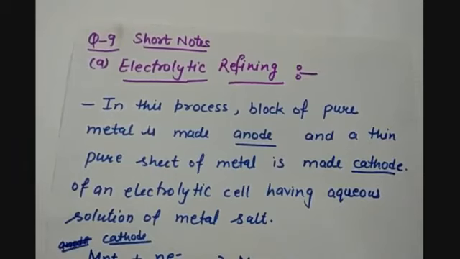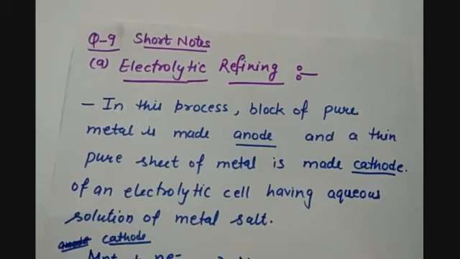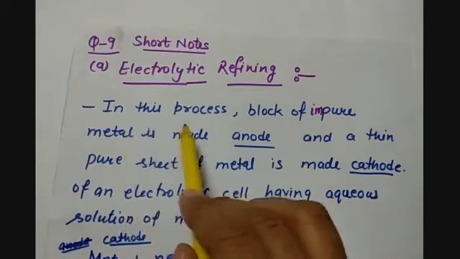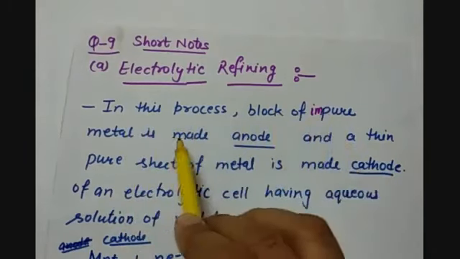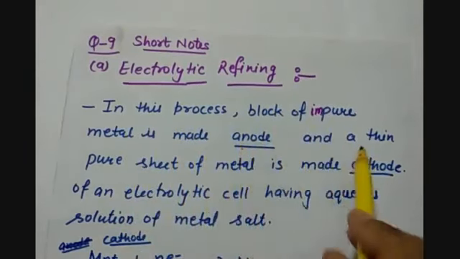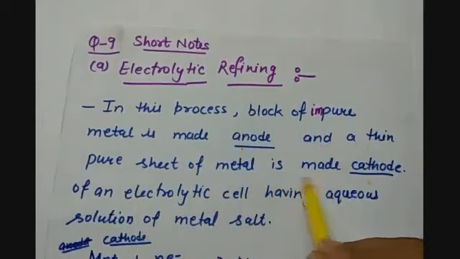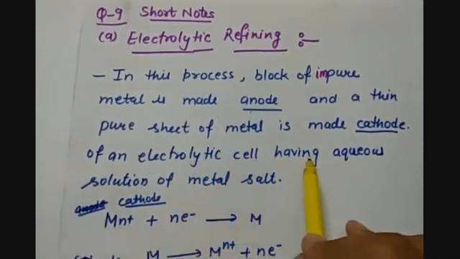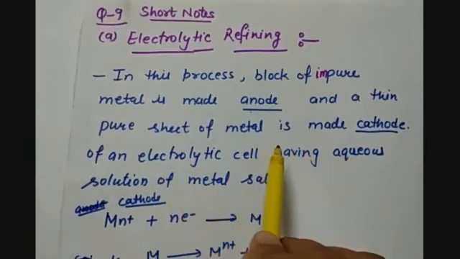So, electrolytic refining method. In this process, the block of impure metal is made the anode and a thin pure metal sheet is made the cathode of an electrolytic cell having an aqueous solution of the same metal salt.